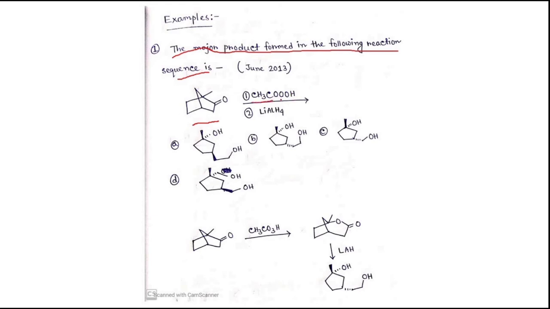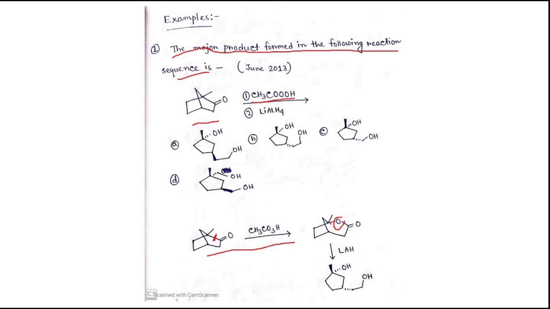So you know this, in presence of this acid, what will happen? This Baeyer-Villiger oxidation will take place. If you follow this mechanism or this step, here you can see in the first step, in presence of this peracid, Baeyer-Villiger oxidation takes place, and this oxygen will be inserted between this carbon center. So oxygen has been inserted.